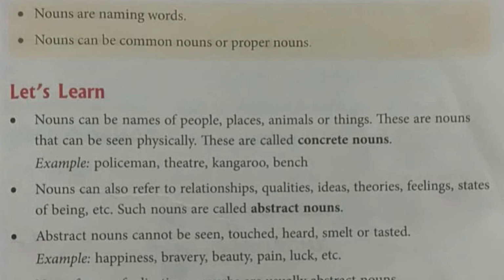Okay. Now, nouns can also refer to relationships, qualities, ideas, theories, feelings, states of being, etc. And such nouns are called abstract nouns. So, students, it's very amazing to know that the nouns that cannot be seen, touched, heard, smelt or tasted, such nouns are called abstract nouns. Remember this, okay? Example can be taken happiness.